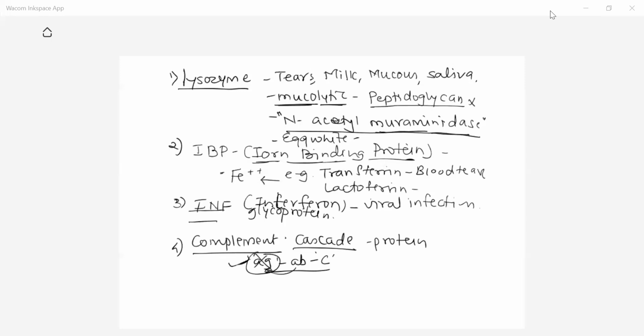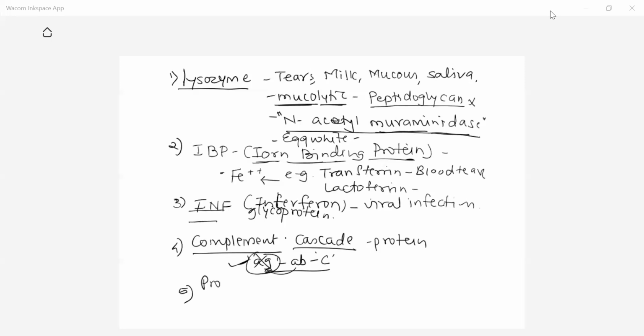So by enhancing the phagocytic activity, it is also helpful, as well as it helps antibody to kill the antigen, especially when antigen is microbial cell or when antigen is cellular antigen. Then complement has a role.